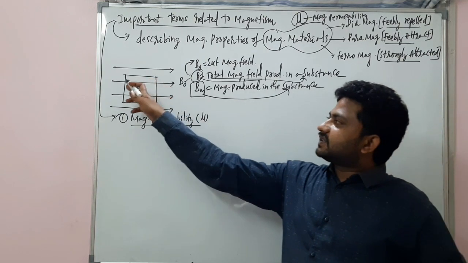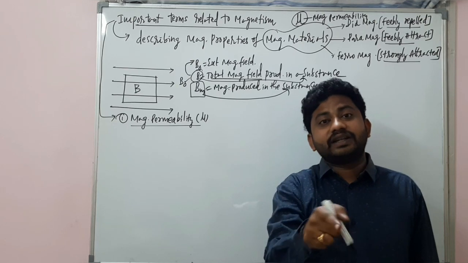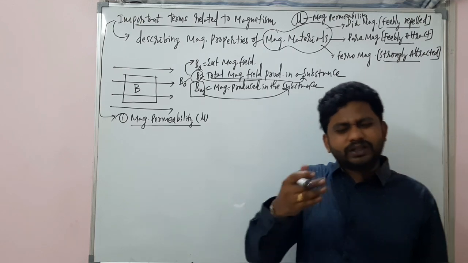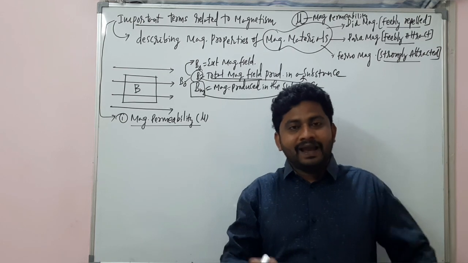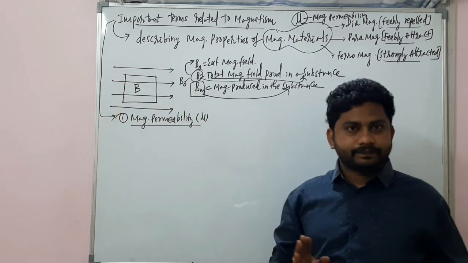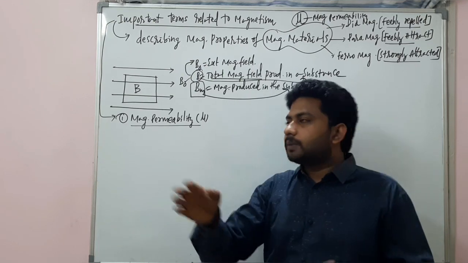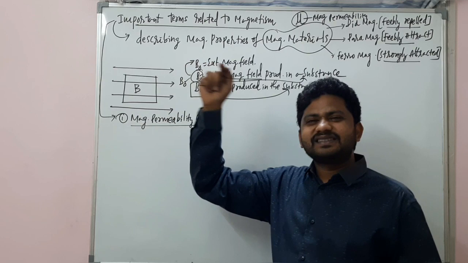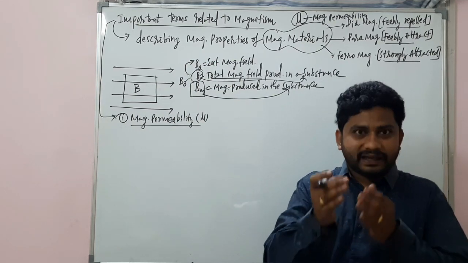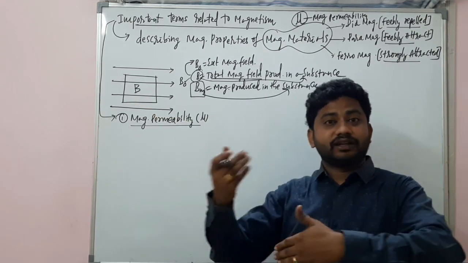When a magnetic substance is kept here, the magnetic permeability will be there. It is a property of a particular magnetic substance. What does this property do? It is the ability of allowing the magnetic field lines. The ability of a substance in allowing the magnetic field lines through it is called magnetic permeability.